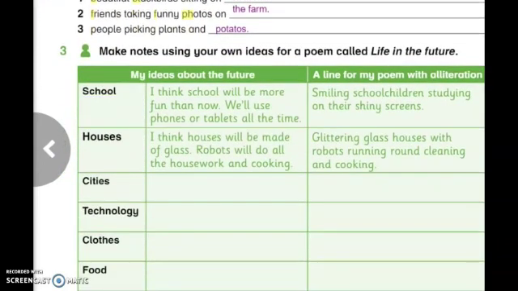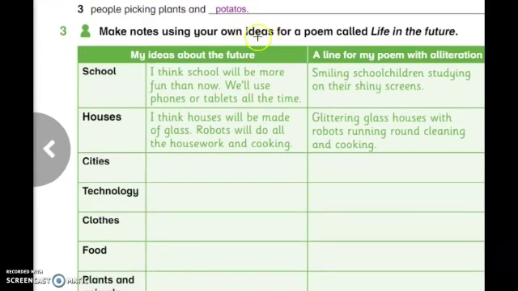Now move to activity number 3. Make notes using your own ideas for a poem called Life in the Future. As you can see here, we have a table and we have to complete this table with information. For example, information about school. My ideas about the future. For example, you can say, I think school will be more fun than now. We'll use photos or tablets all the time.